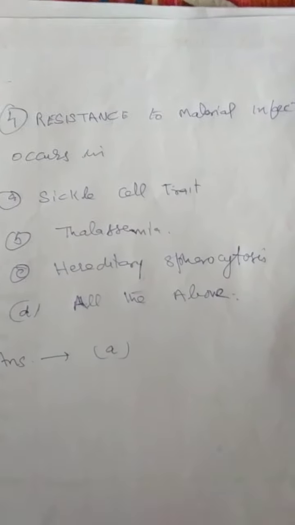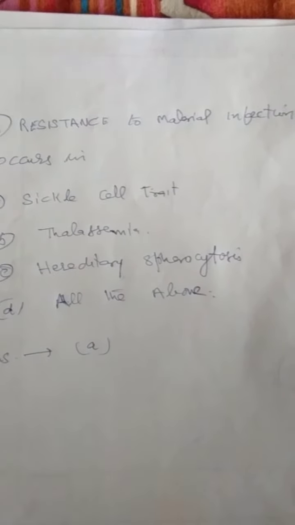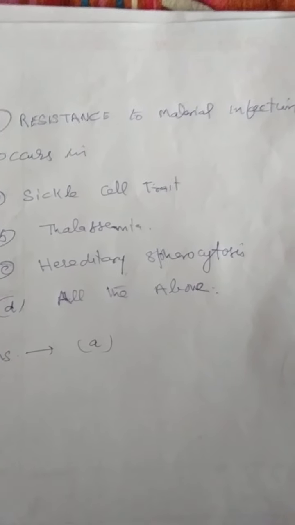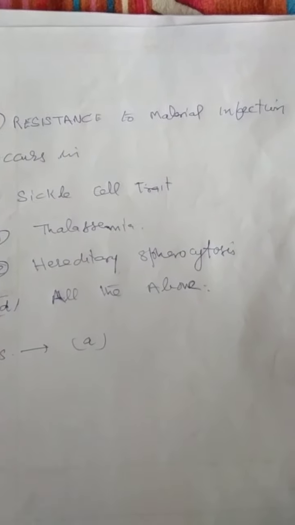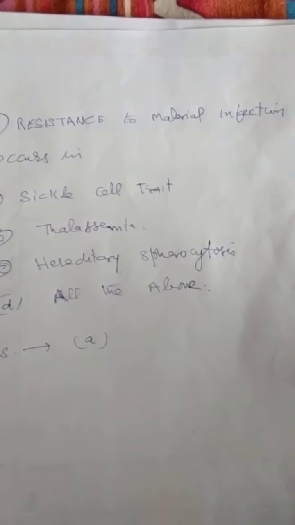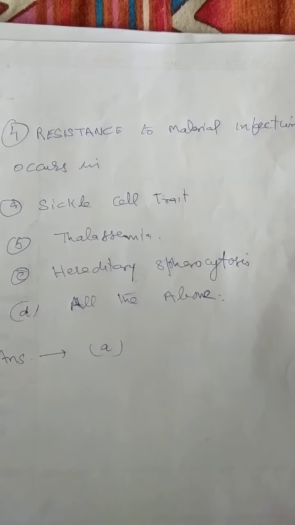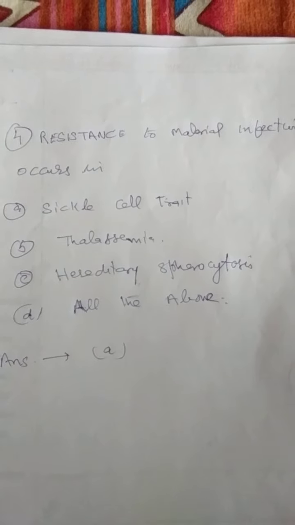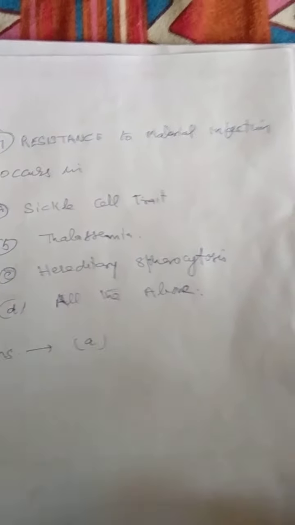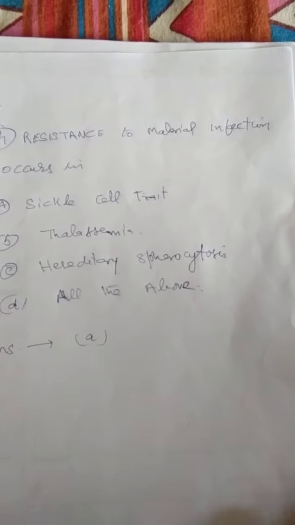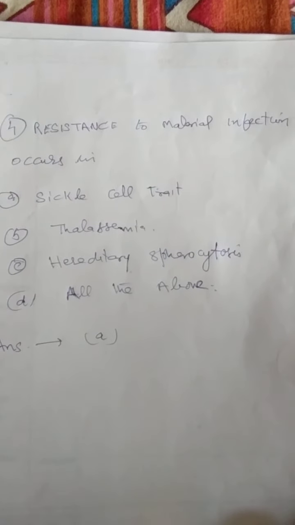First question is, resistance to malarial infection occurs in sickle cell trait, thalassemia, hereditary spherocytosis, or all the above. And the answer to this question is sickle cell trait. In sickle cell trait, there is some immunity to malarial infection, particularly falciparum infection.